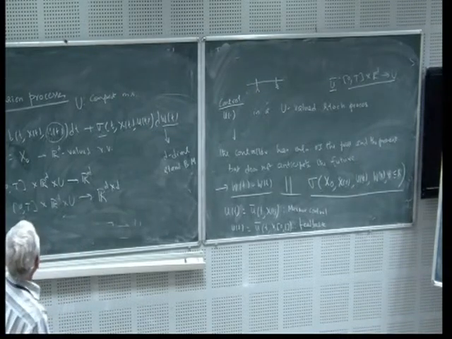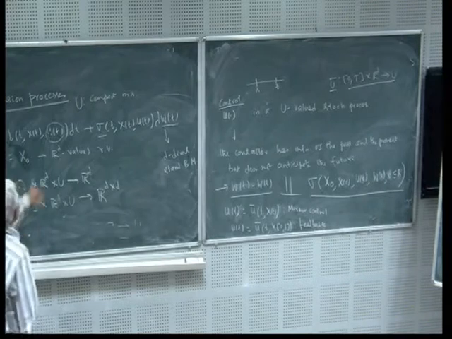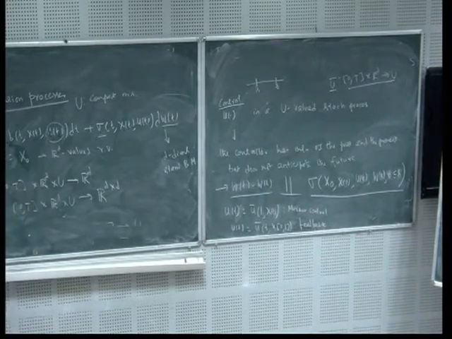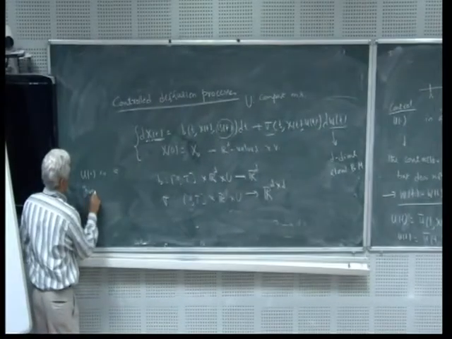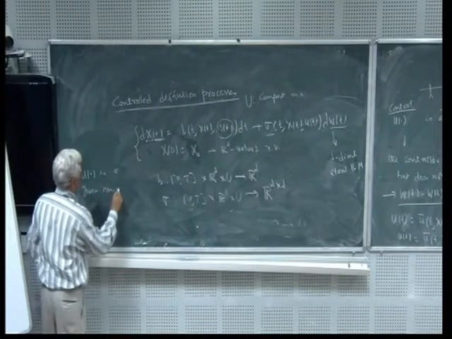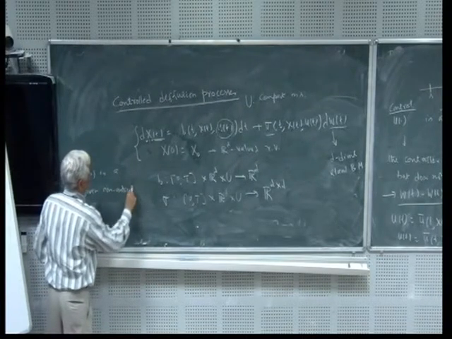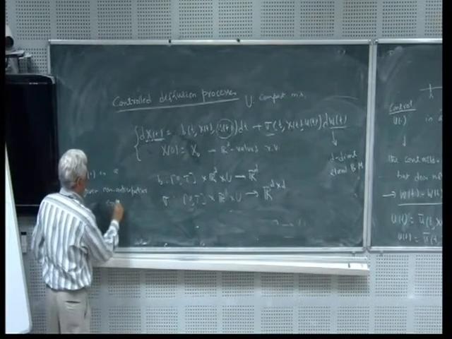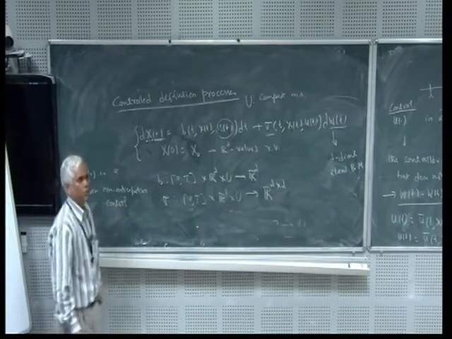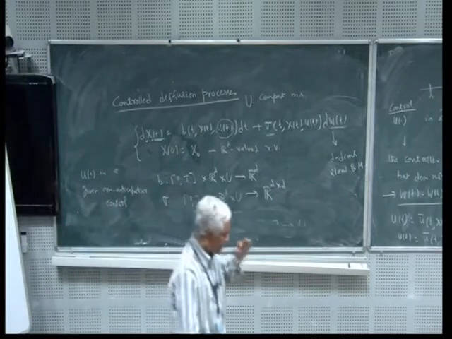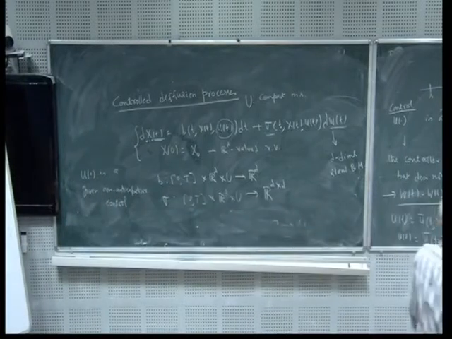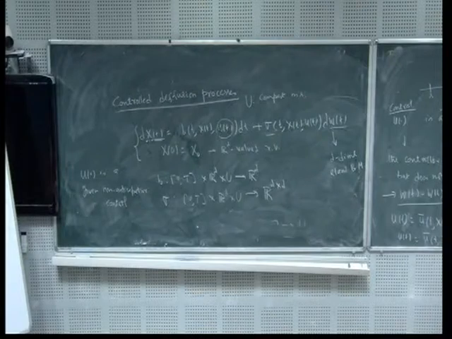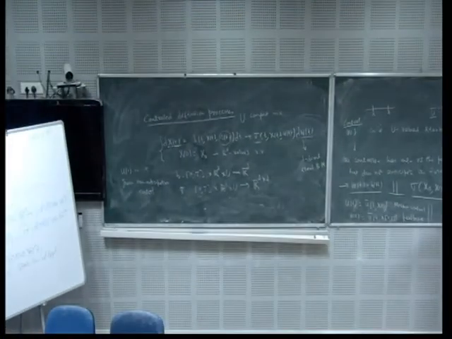Now the question is, suppose this process u_t is a given non-anticipative control. That means a non-anticipative process. If it is given, that means this is not the case. It's already given to us.